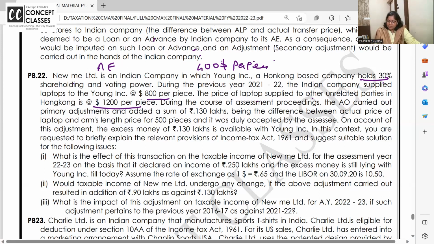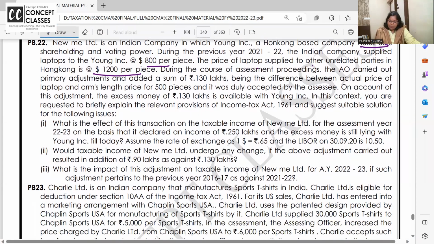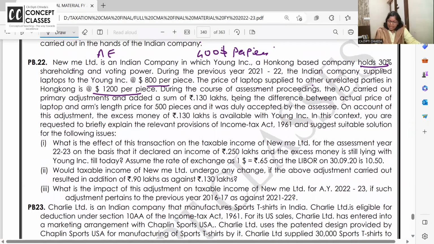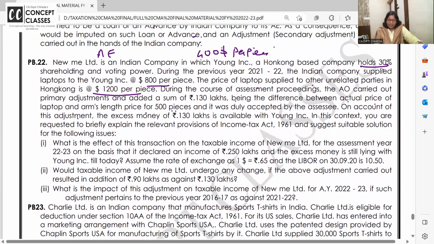During the course of assessment, the AO carried out primary adjustment and added a sum of 130 lakhs, being the difference between the actual price and arm's length price for 500 pieces. Correct? So on 500 pieces, it was duly accepted. On account of this adjustment, excess money of 130 lakhs is available with the enterprise. 130 lakhs of income we have increased. That is, primary adjustment is done.